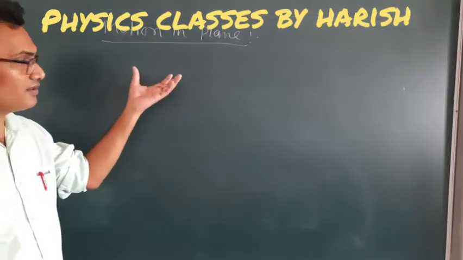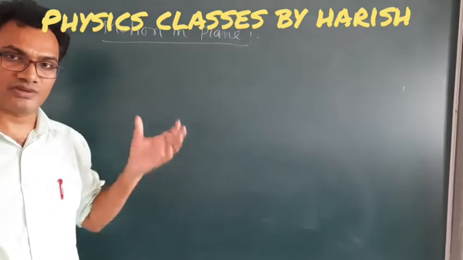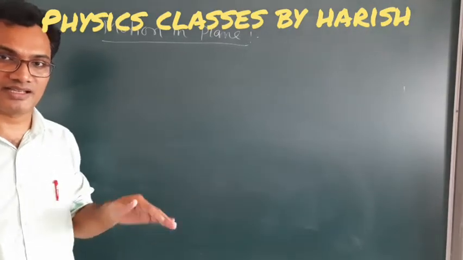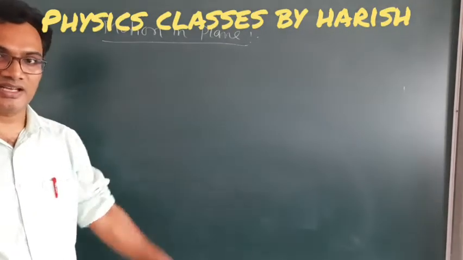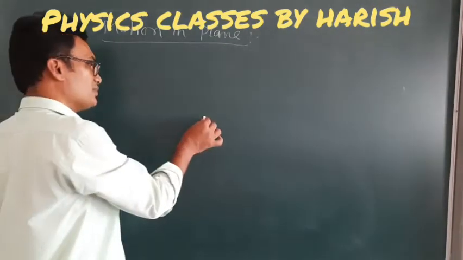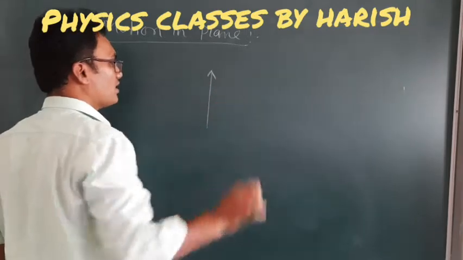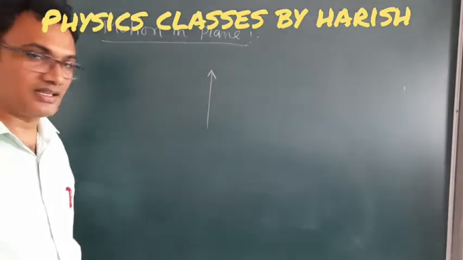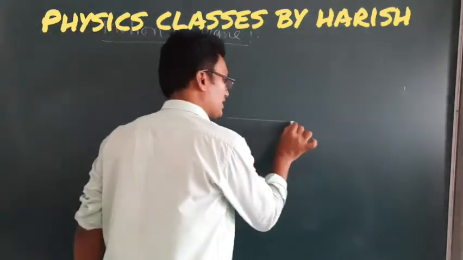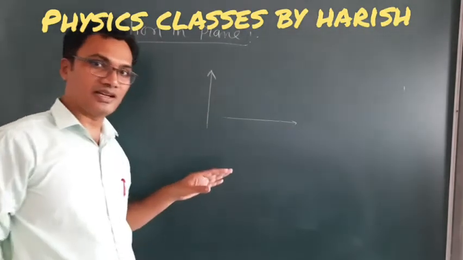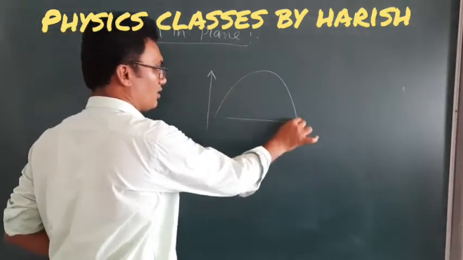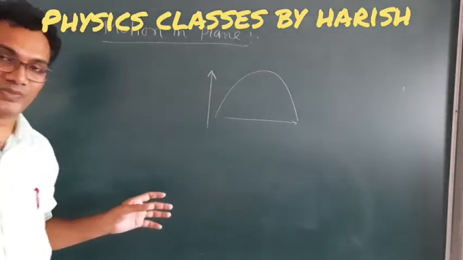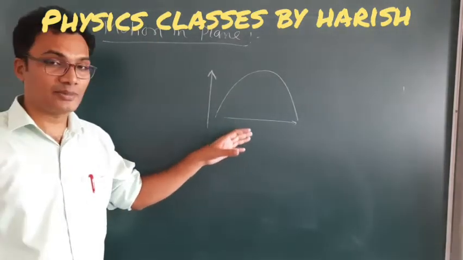In the case of linear motion, we have two types: one is straight line motion, another is motion in a plane. The present topic which I am going to cover here is motion in a plane. When an object is projected vertically upward, it will move in a straight direction, and when an object is projected horizontally, it will move in the horizontal direction. If an object is projected in the xy plane, the path followed by the object is a projectile path. The path followed by the object is a parabola.